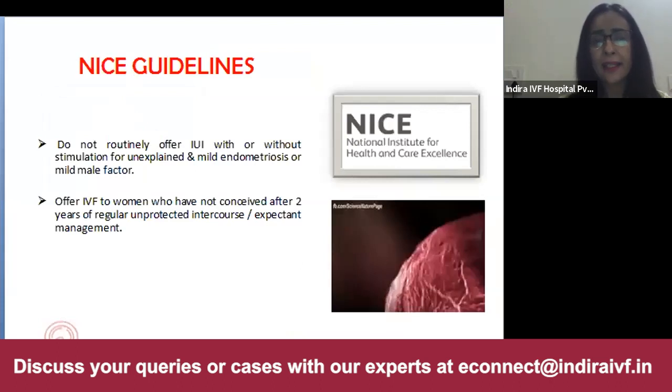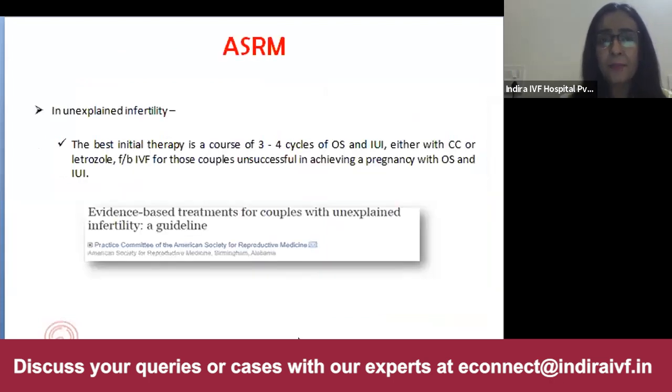There have been guidelines from time to time presented to us. One of the guidelines is the NICE guidelines, which state not to routinely offer IUI, with or without stimulation, for unexplained infertility, mild endometriosis or mild male factor. They directly say to go for IVF in those couples who have not conceived after 2 years of regular unprotected intercourse or expectant management. But on the contrary, there are the ASRM guidelines, which state that the best initial therapy is a course of 3 to 4 cycles of ovarian stimulation and IUI, either with clomiphene or letrozole, followed by IVF for those couples who are unsuccessful in achieving a pregnancy.